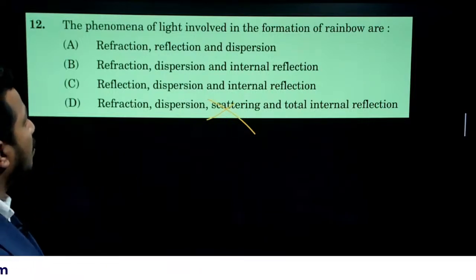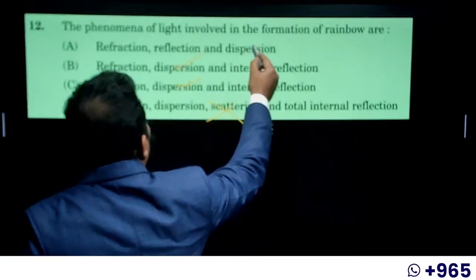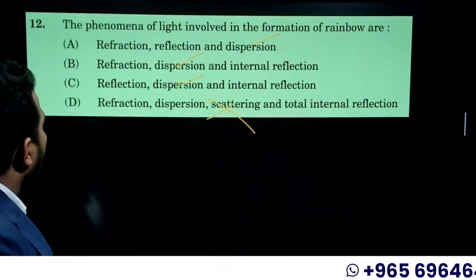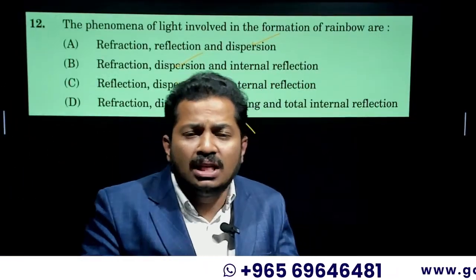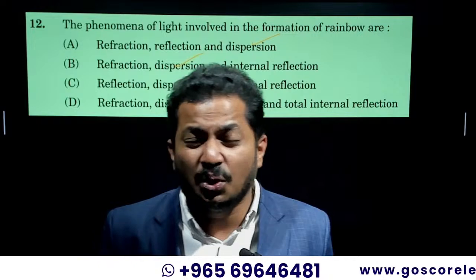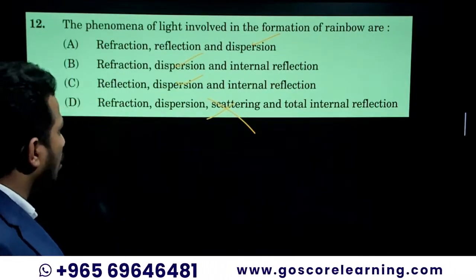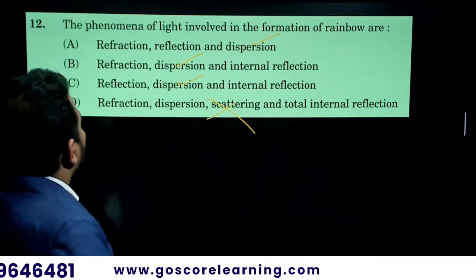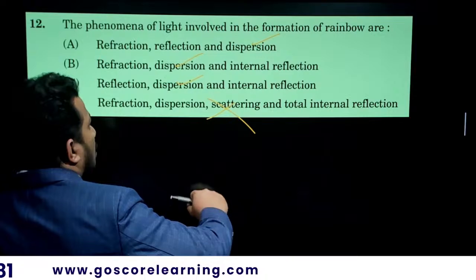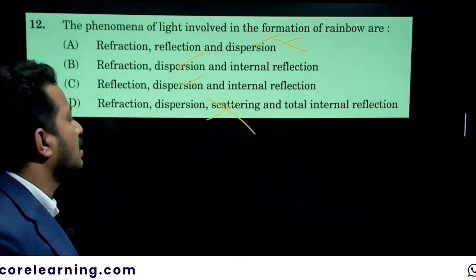Refraction, dispersion. You can see that dispersion is there in every option. What is dispersion? The phenomenon of splitting of white light or composite light into its constituent colors is dispersion, right? Dispersion is there, then only a rainbow can be observed. Internal reflection is also there, but it is not included in option A. So option B or option C is the answer.